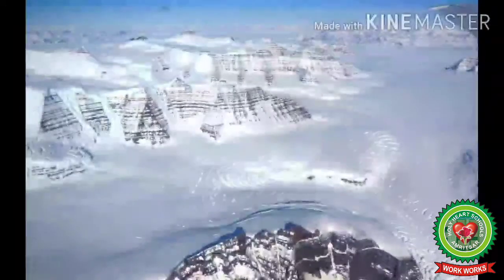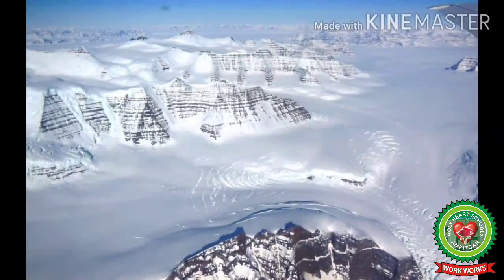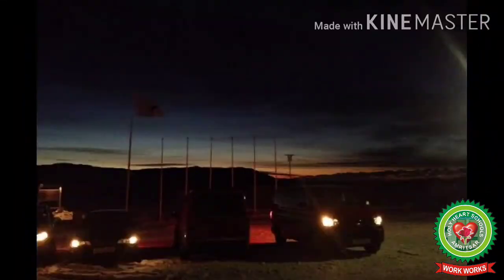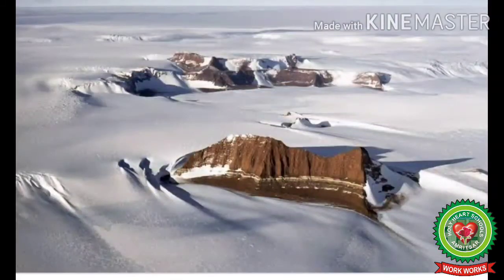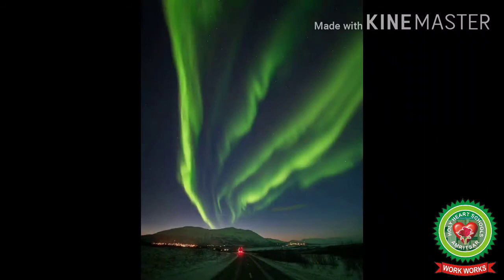Now I am going to discuss the climate of Greenland in winters. In winters, the sun does not rise for 6 months. People of Greenland experience heavy snowfall. It remains frozen and is covered with snow throughout the year. The climate of this region is extremely cold. People here can see the northern lights.